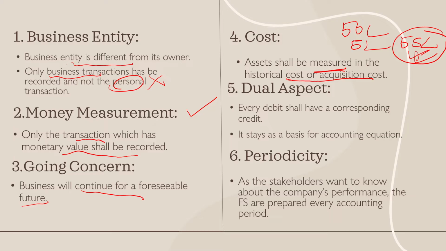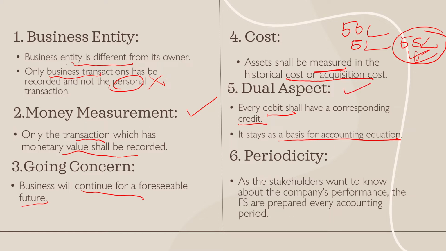Dual aspect, again, we would have studied in our previous session, it's nothing but the double entry system of accounting. For every debit, there shall be a corresponding credit. It is the basis for the accounting equation. I'll prepare an exclusive video for the accounting equation. It is nothing but for every debit, there is an equivalent credit. That is the concept of dual aspect.